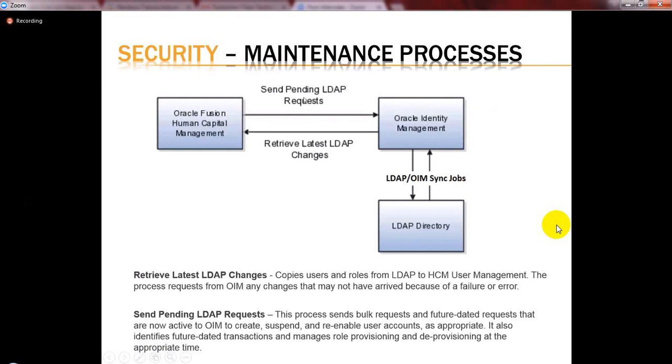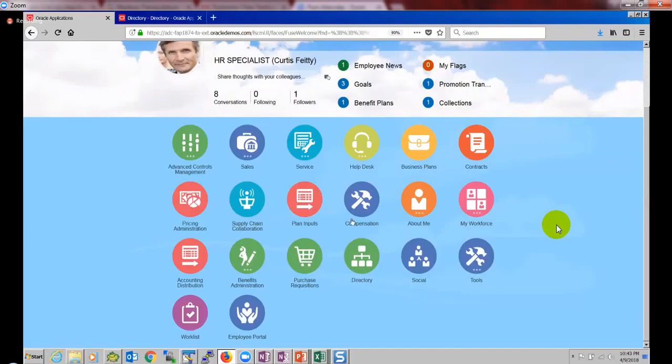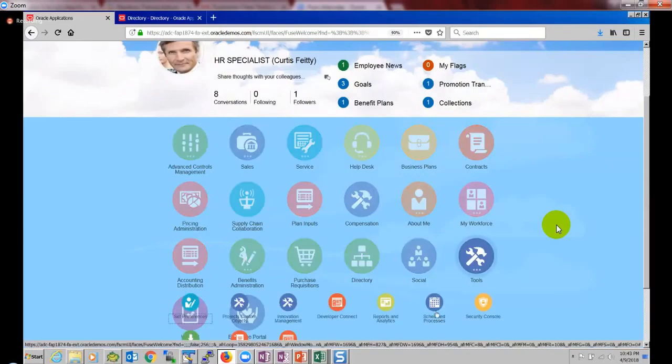We understood these two jobs are very important to run frequently to sync the data between these two systems, right? So these two jobs have to be scheduled on a daily basis. How do we schedule a job in enterprise scheduler service? We know enterprise scheduler service is this one.